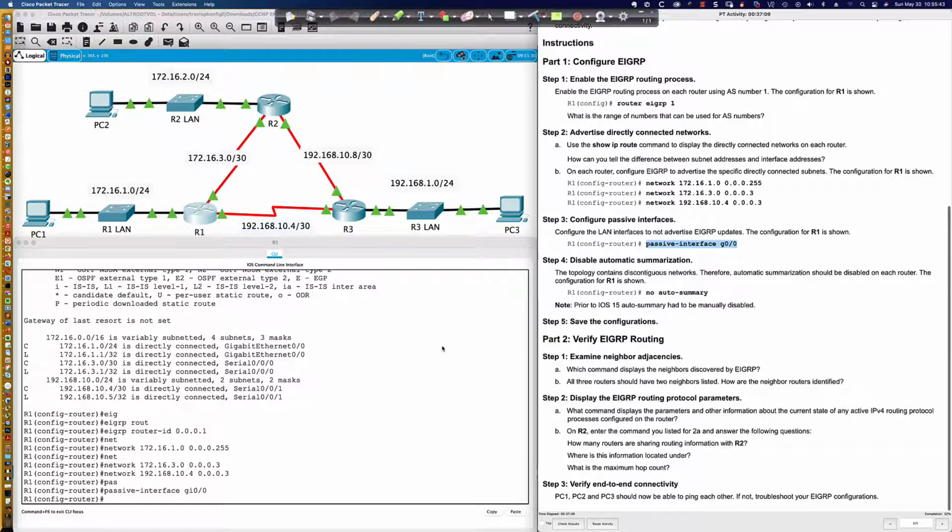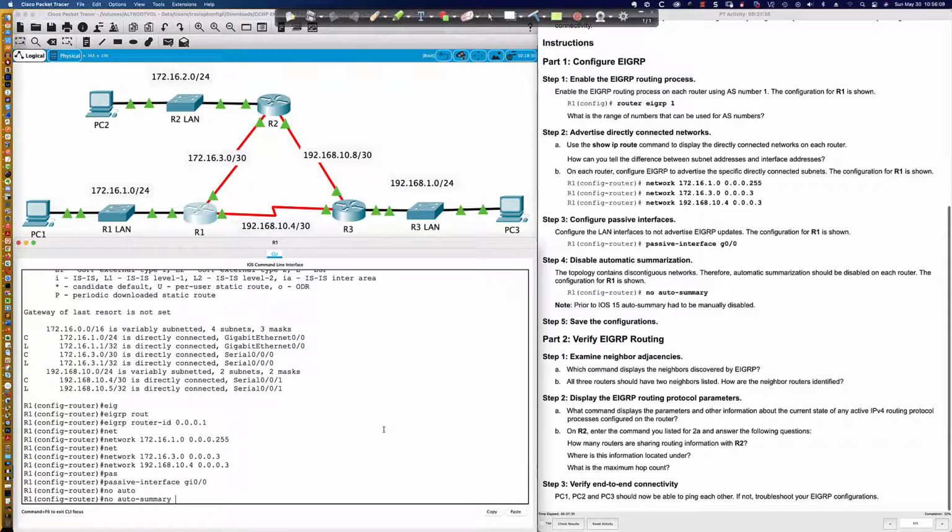All right, now they want us to disable auto-summary. That means automatically summarizing networks at the network classful boundary. Now you'll notice that they've got this note here. Prior to IOS 15.x, or the 15.x train of code, this had to be manually disabled, where you would say no auto-summary.